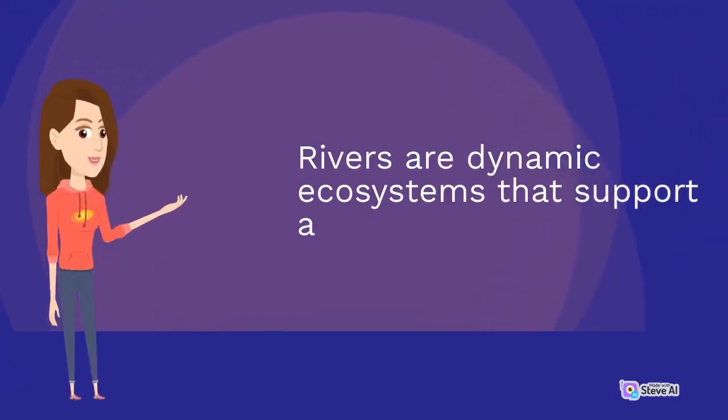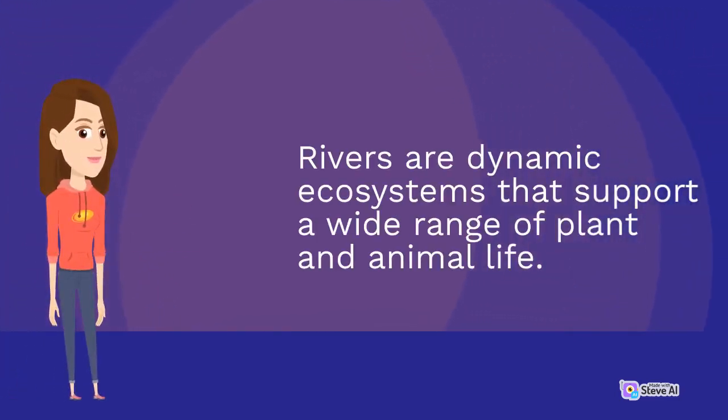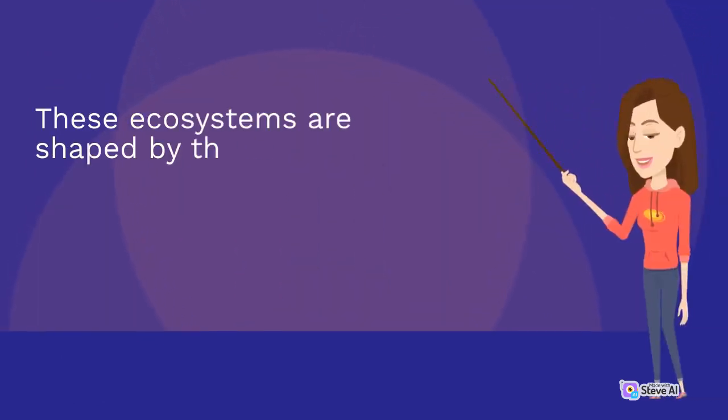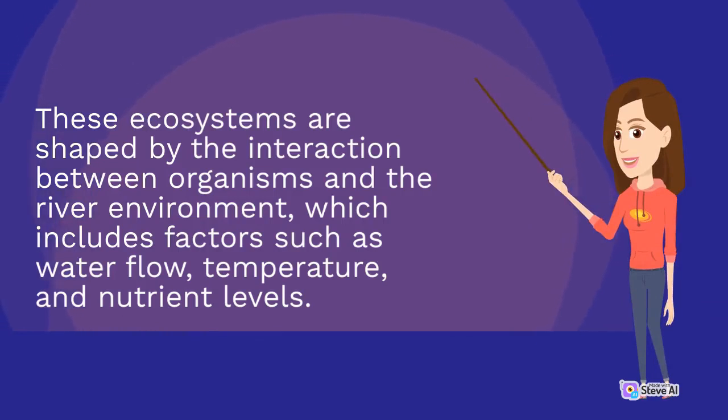Rivers are dynamic ecosystems that support a wide range of plant and animal life. These ecosystems are shaped by the interaction between organisms and the river environment, which includes factors such as water flow, temperature, and nutrient levels.